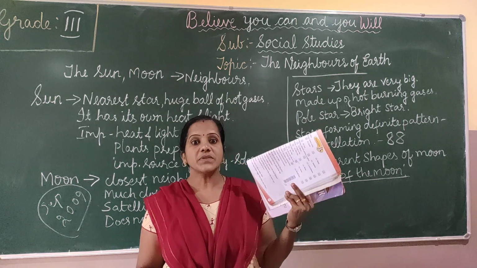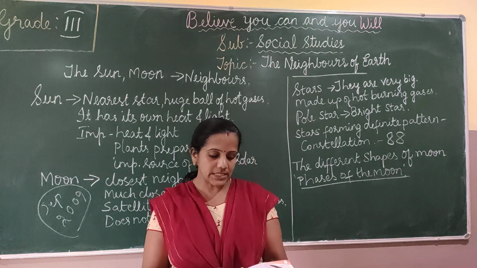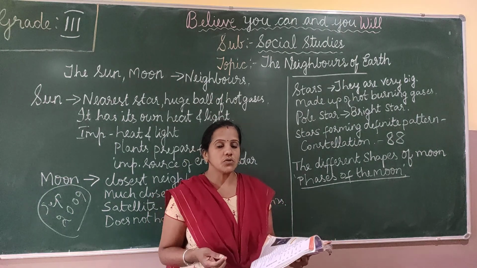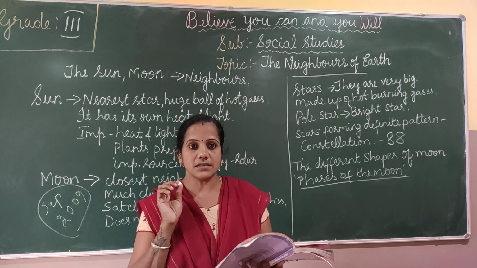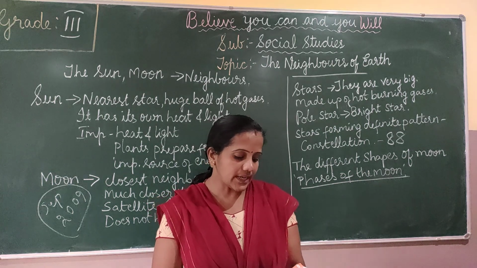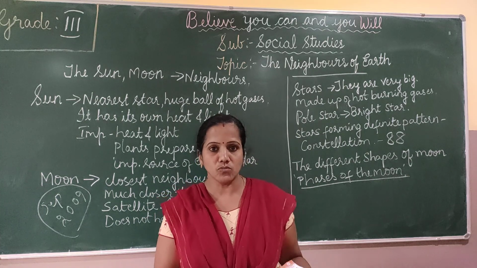Many festivals are celebrated based on the appearance of the moon. You can see in your diary that for Eid, Bakri, they have mentioned the holiday depending on the appearance of the moon.